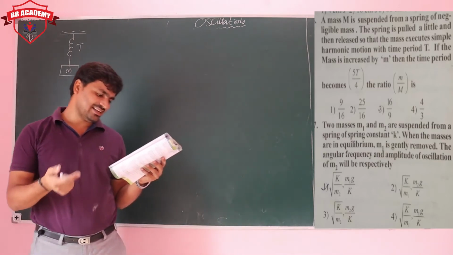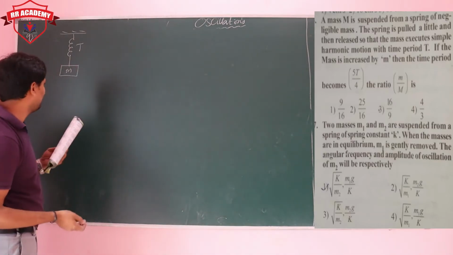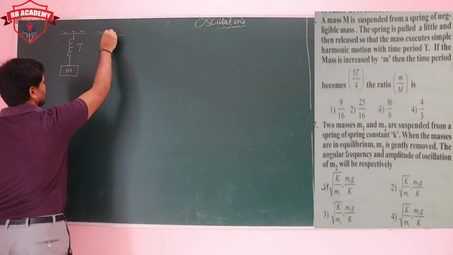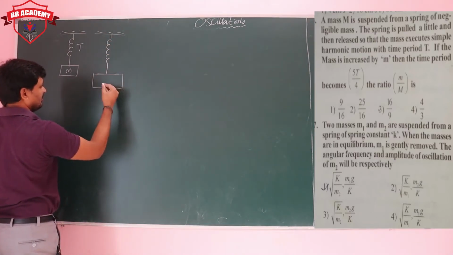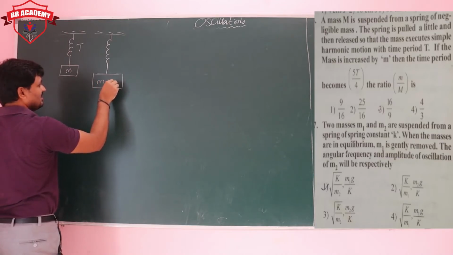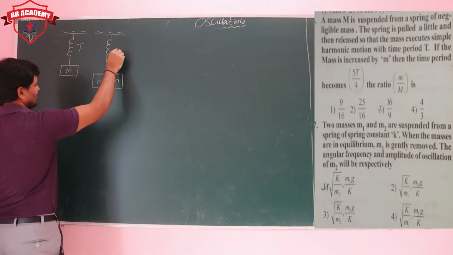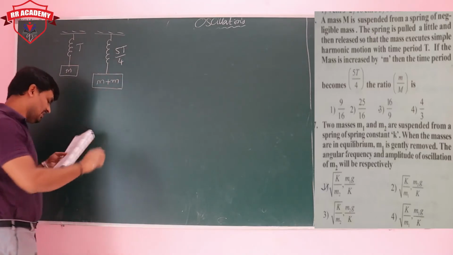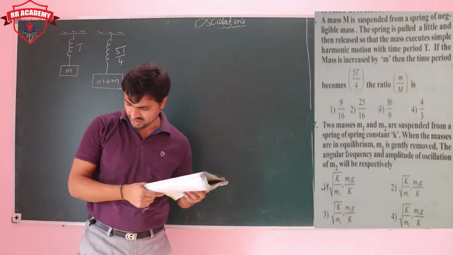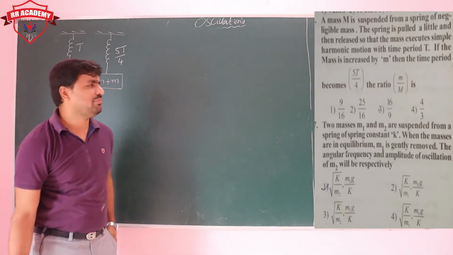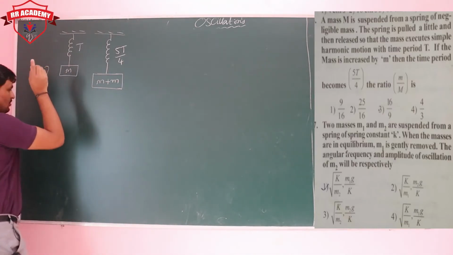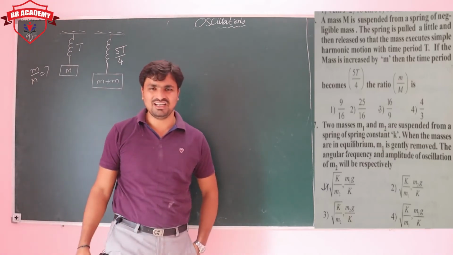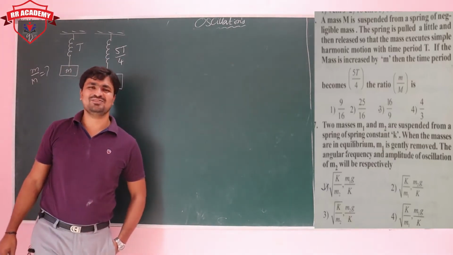Now, if the mass is increased by m, meaning we are attaching a mass m and increasing it to M plus m, then the time period is going to be 5T by 4. Then what is the ratio of m by M? That is the question. Very interesting and easy question.